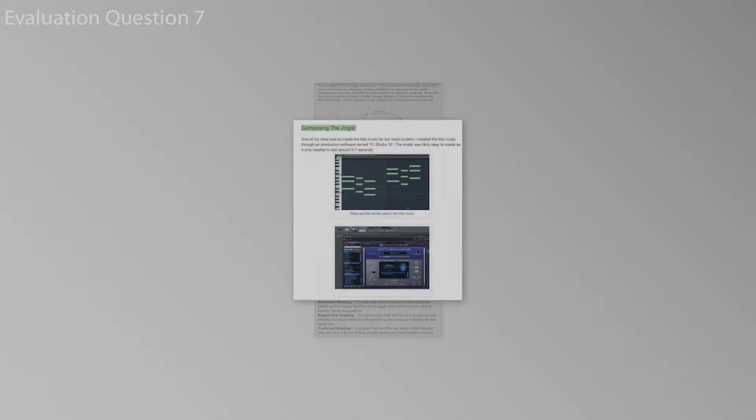In production, the jingle was a convention of news bulletins. We decided to create our own using FL Studio, which is a music software.